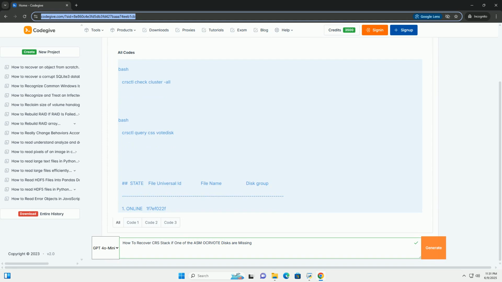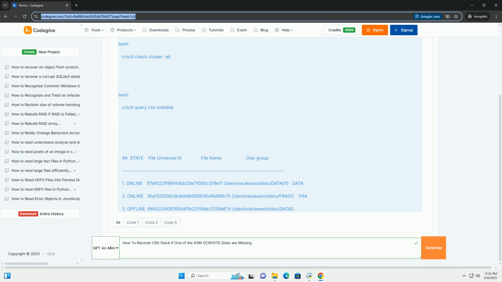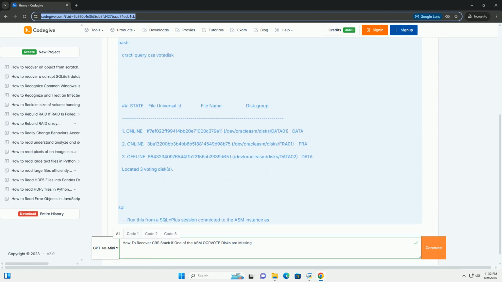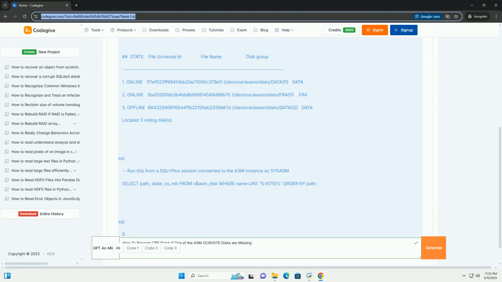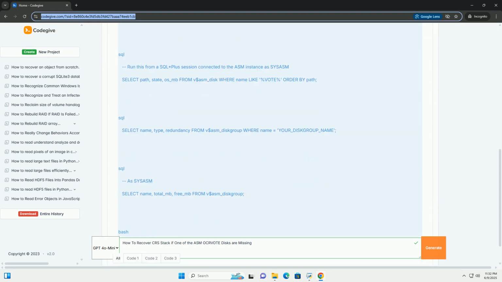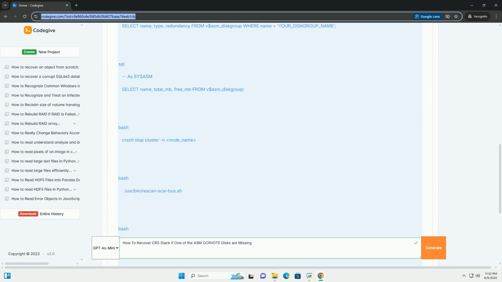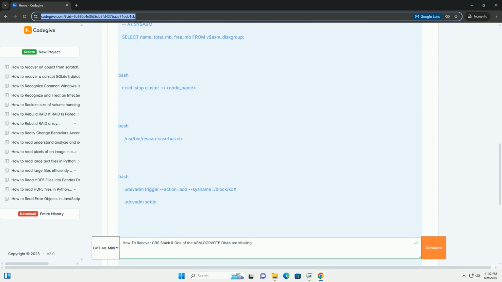Recovering a CRS (Cluster-Ready Services) stack when an ASM OCRVOTE disk is missing. This tutorial provides a detailed guide on recovering a Cluster-Ready Services (CRS) stack in an Oracle ASM environment when one of the OCRVOTE disks is missing or corrupted.